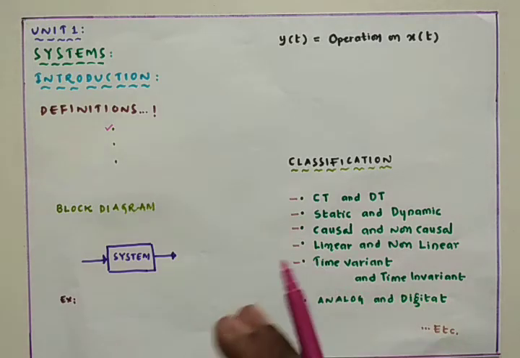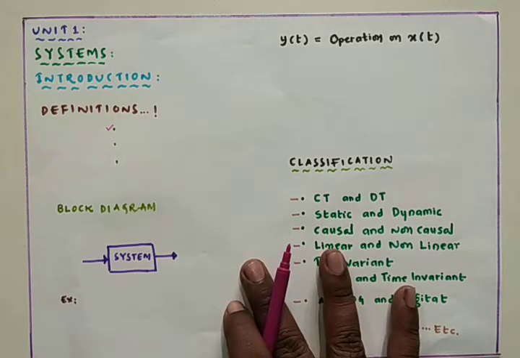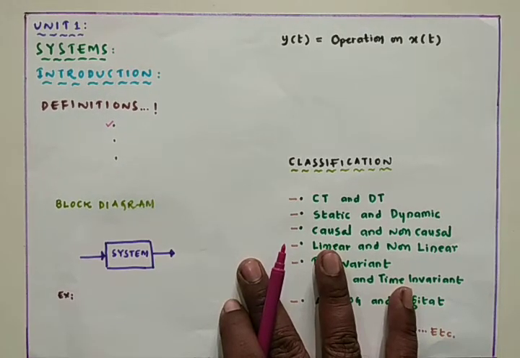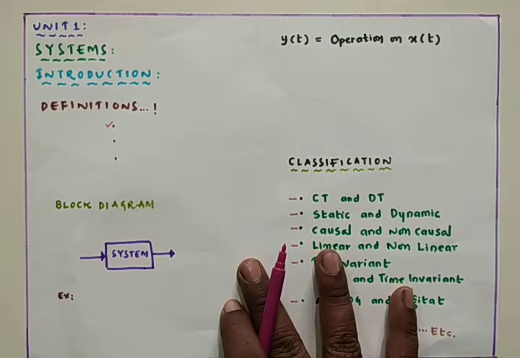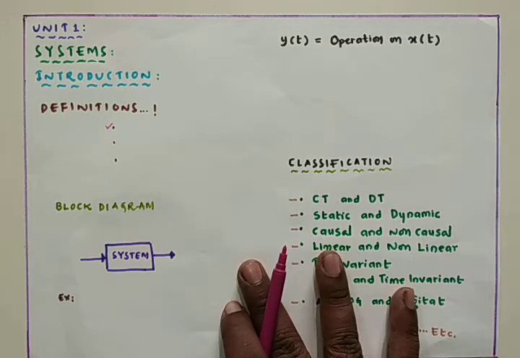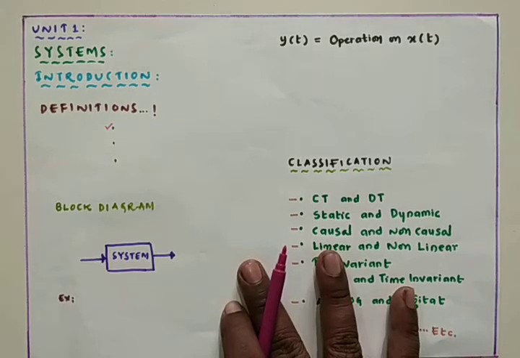If you go with the various systems, for example, the human body is a system. It is a meaningful interconnection of various parts inside the human body, and we can find some internal parts of the human body that are connected in a meaningful way. That is the best example for a biological system.